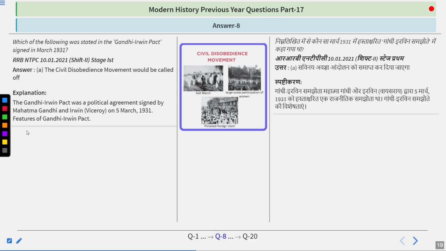Features of the Gandhi-Irwin Pact were that all the non-violent protesters were to be released, the civil disobedience movement, particularly the Salt March, would be called off, and Gandhi would attend the Second Roundtable Conference to be held in September 1931 in London. But one thing was not accepted by Irwin: that any violent protester or revolutionary would be released from the death sentence or from jail. The Gandhi-Irwin Pact was a very historical event in the history of India, signed in March 1931.